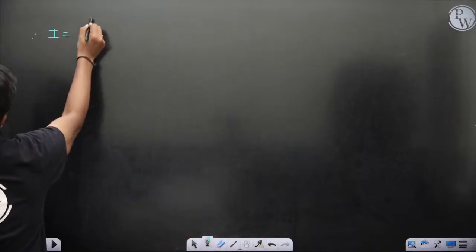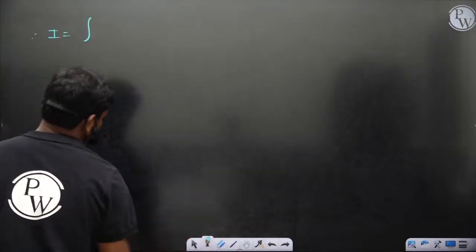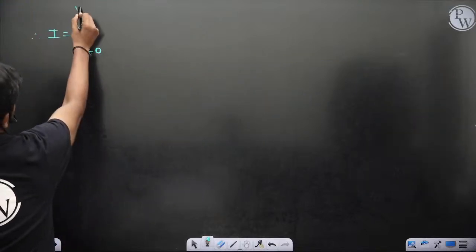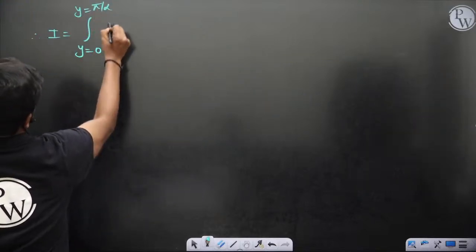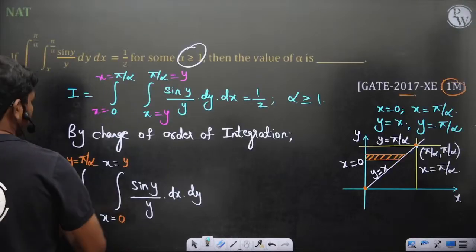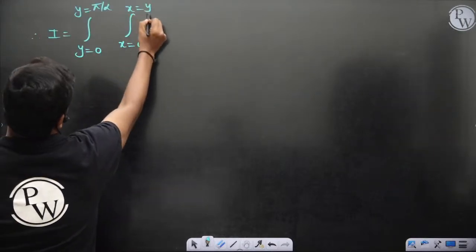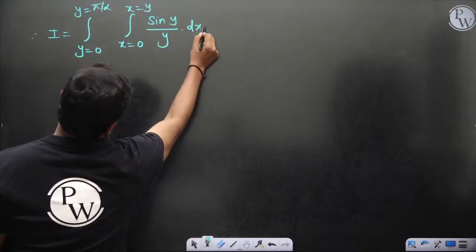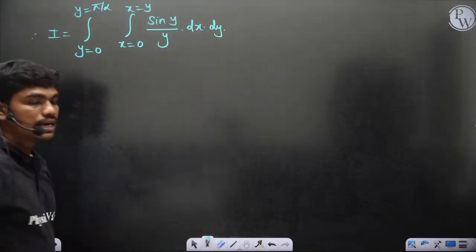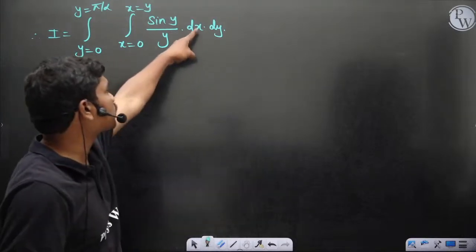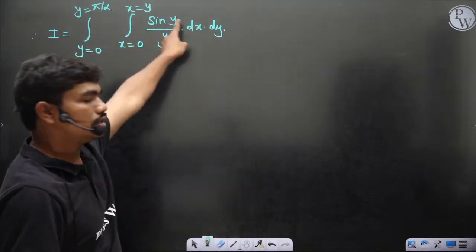I is equal to integral y equal to 0 to pi by alpha, x equal to 0 to x equal to y, sin y by y dx dy. Now if you integrate with respect to x first, this complete function is a constant.